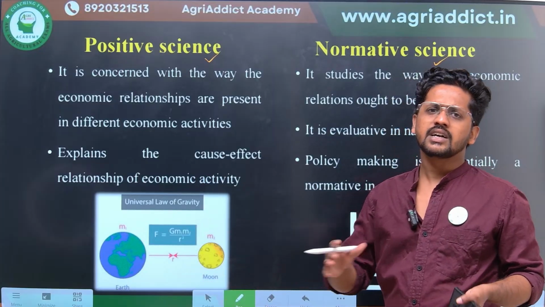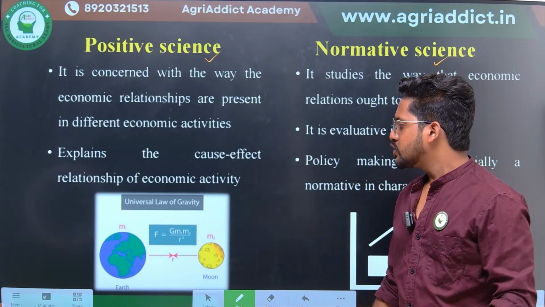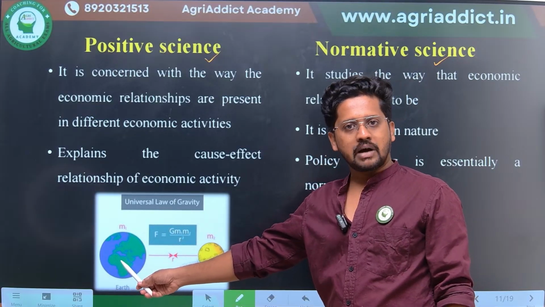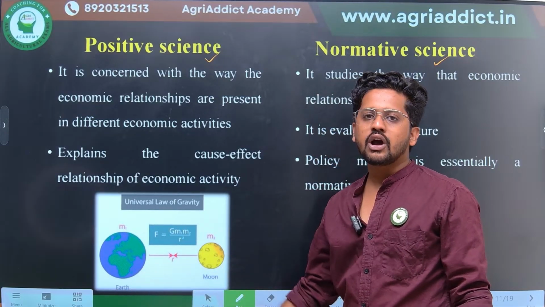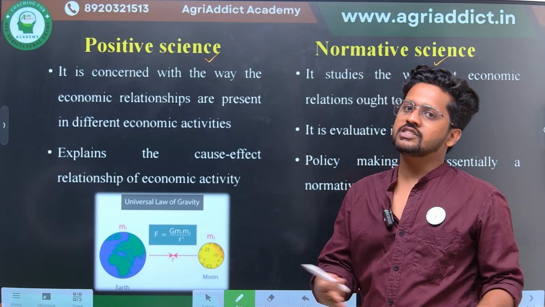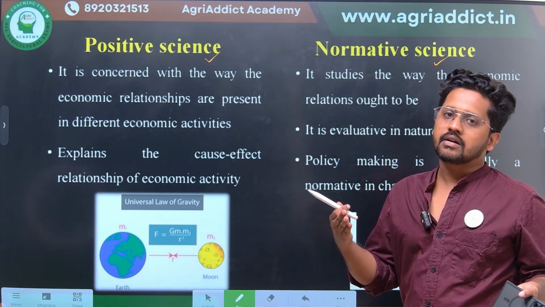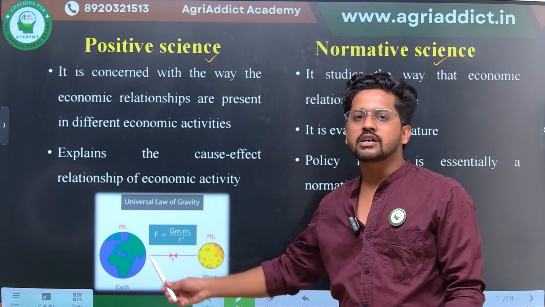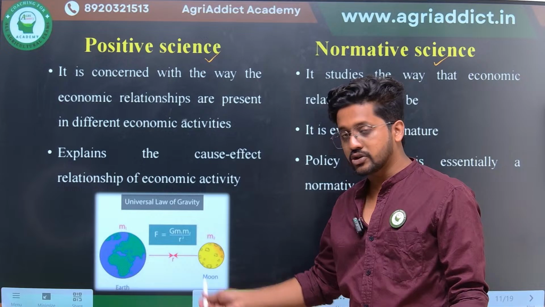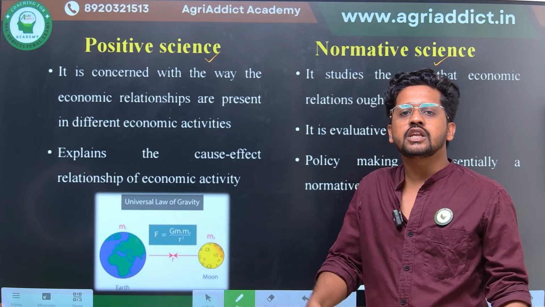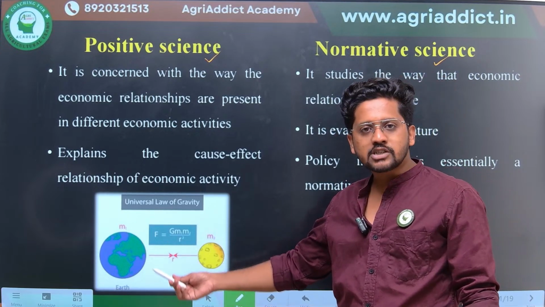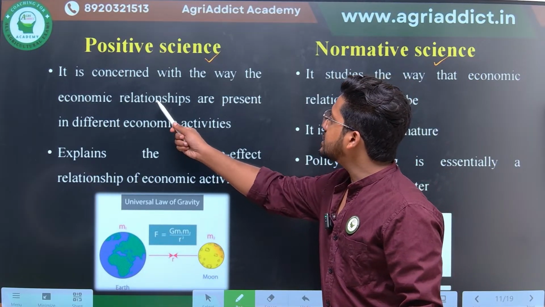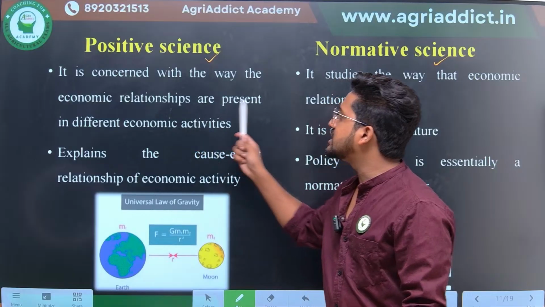This is a universal equation, right? If you have the mass of the two objects, that is the mass of earth and the mass of moon, and the distance between them, you can find out the force of gravity between them. If you have the force of gravity and the mass of the two objects, then obviously you can find out the distance between them, right? So this is a to and fro motion. This just explains the way the economic relationships are present.